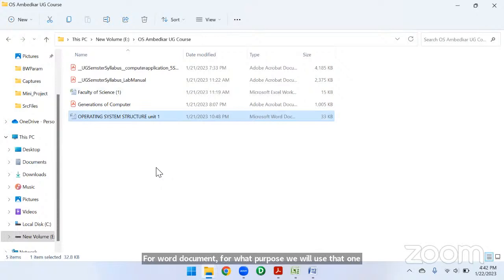Can anyone tell? For which purpose are we using this Word document, and for which purpose are we using this Excel document? Give a reply, anyone can tell. Okay, fine.